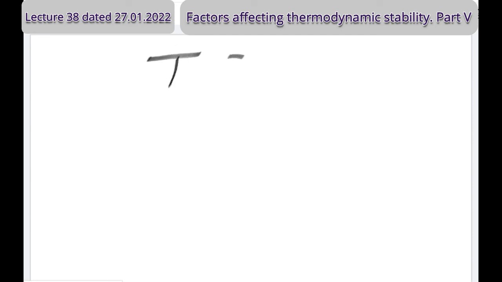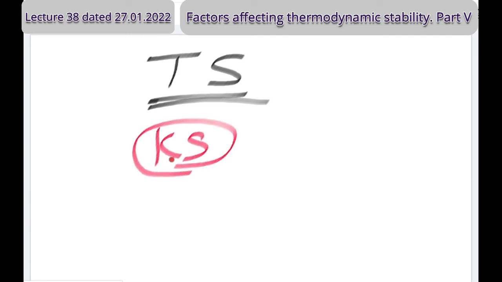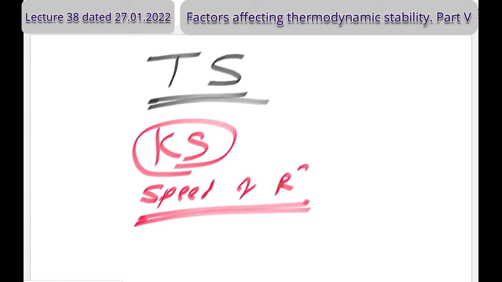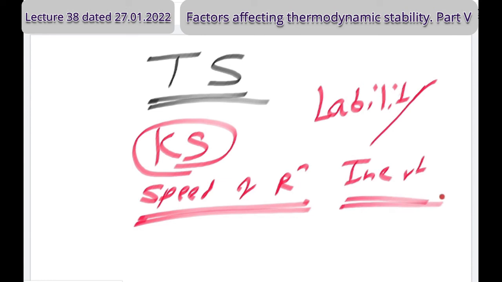What is this portion? Thermodynamic stability. It is related to bond formation and deformation. From the next lecture, we should see kinetic stability. Actually, it is the speed of the reaction, the rate of the reaction, which means it is related to lability or inertness. At the beginning, I had given that explanation, so that point we will discuss next time.